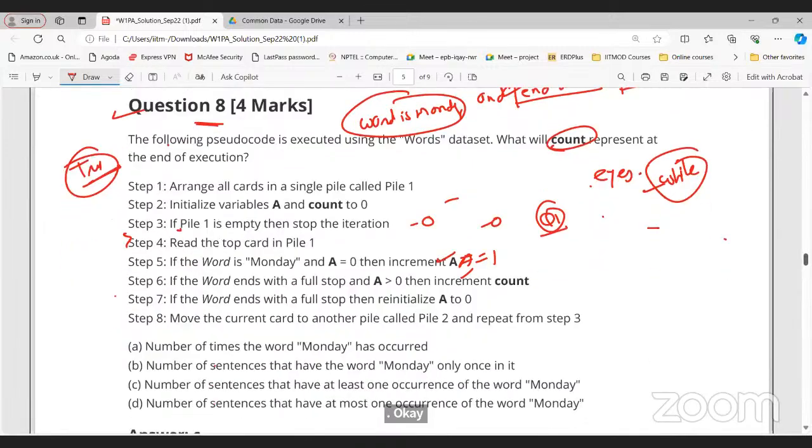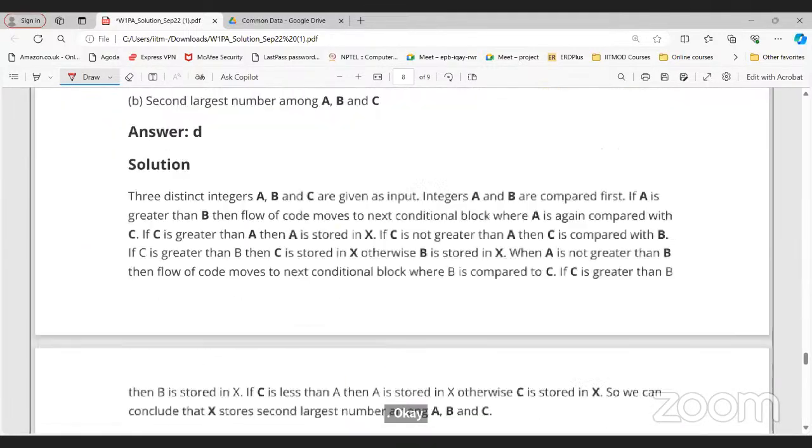Okay. So this is clear to everyone. Now we'll go to question number 9. How many questions are there? 12.